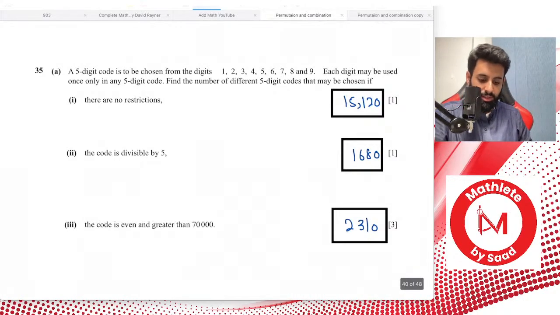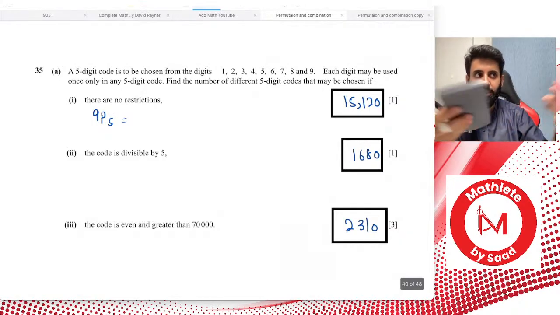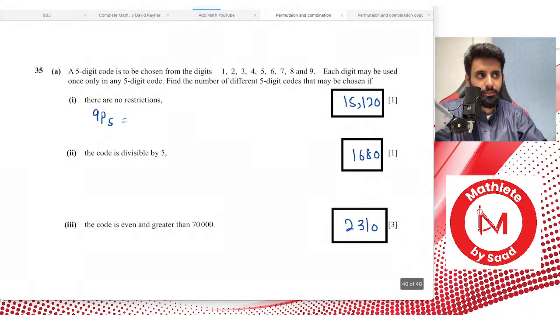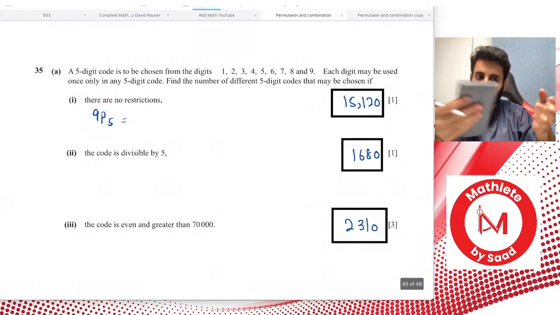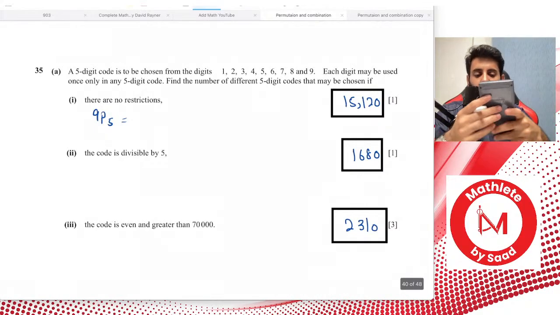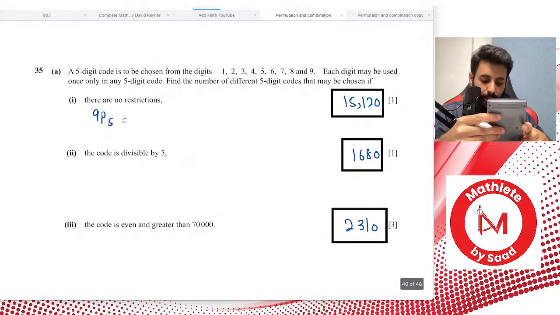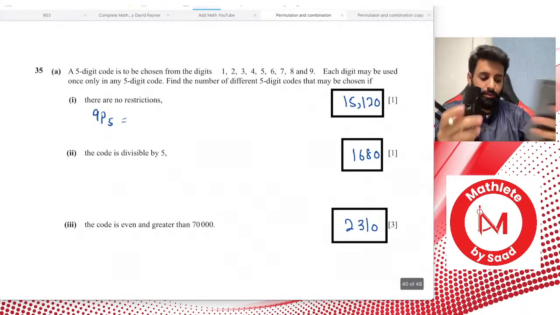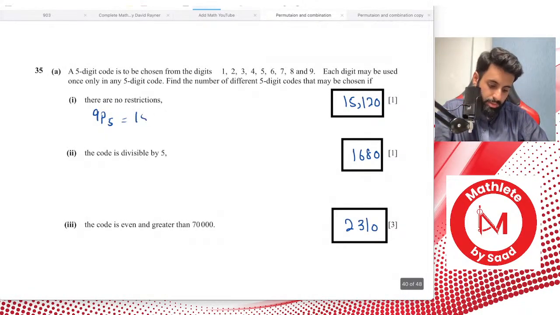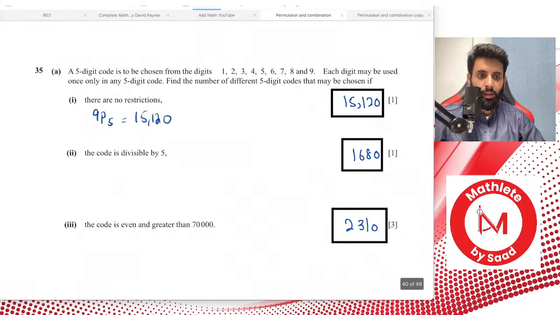Okay, so when there are no restrictions, that's pretty easy to work with. You have 9 numbers to choose from, and how many are you going to choose? You're going to choose 5. But remember, whenever you're making a code, the order is important. For example, let's say 1, 2, 3, 4, 5 is the password of a phone. 1, 2, 3, 4, 5 and 5, 4, 3, 2, 1 is not the same thing. That is why we're going with permutation. So 9P5 is equal to 15,120. Yes, this will be posted on YouTube after class, so don't worry about it.